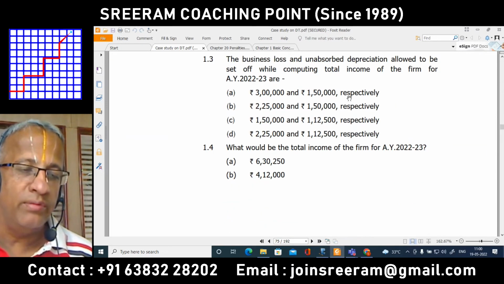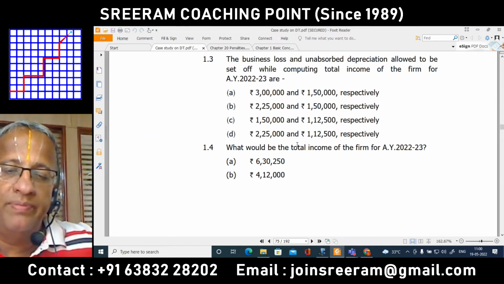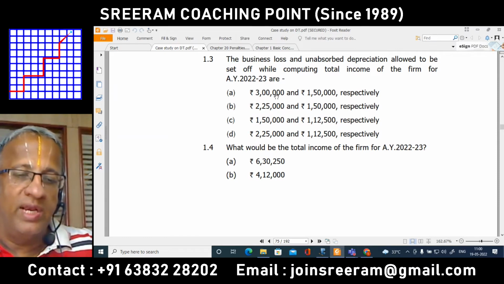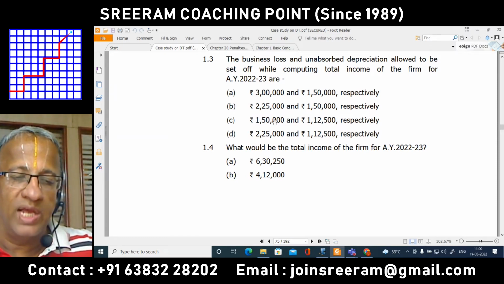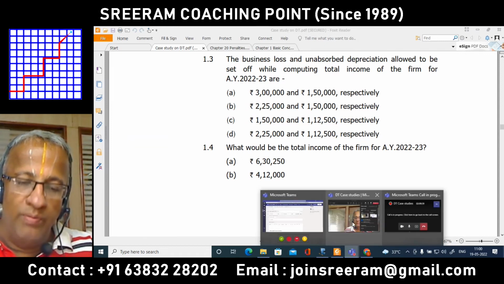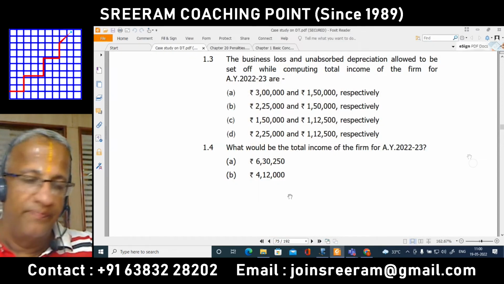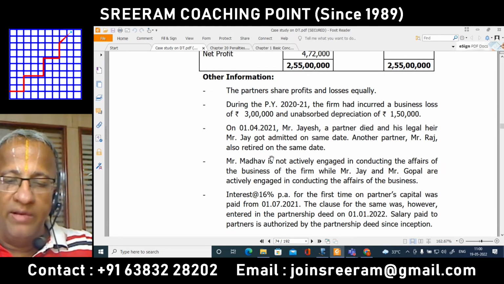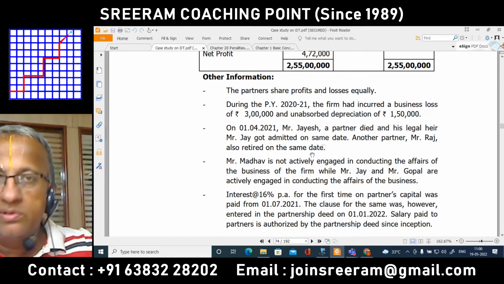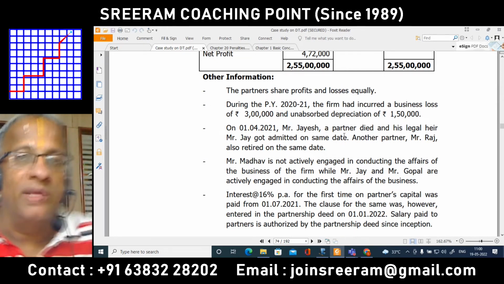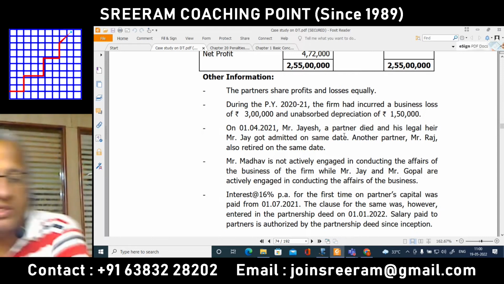Next, item number 3. The business loss and unabsorbed depreciation allowed to be set off while computing total income of the firm for assessment year 22-23: 3 lakhs and 1 lakh 50,000, 2 lakh 25,000 and 1 lakh 50,000, 1 lakh 50,000 and 1 lakh 12,500, 2 lakh 25,000 and 1 lakh 12,500. So in this, the very important portion is that the partner who died and in his place the legal heir coming, even though it is an event, but you don't find a new partner coming in. One partner gone and another partner has come in his place.